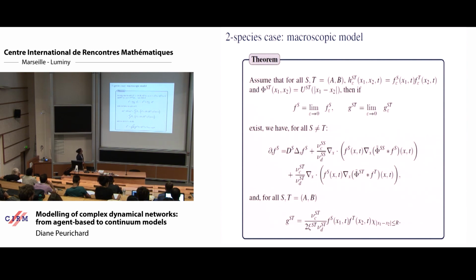And what we obtain under the same hypothesis, doing the exact same thing that we did for one species, is, as expected, the same type of equation. We have the evolution of the particles of species S, which would be A or B, that would diffuse in the system with the parameter D. And then that would interact with the particles of the same species with the potential phi SS and the particles of the other species with the springs phi ST.